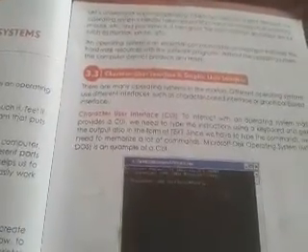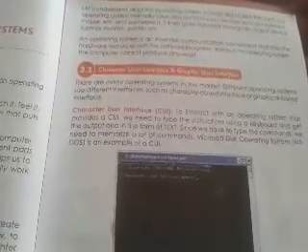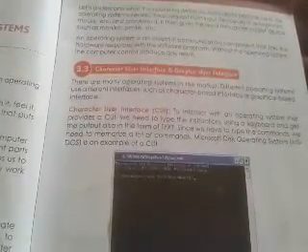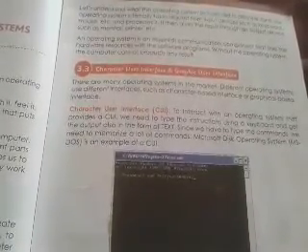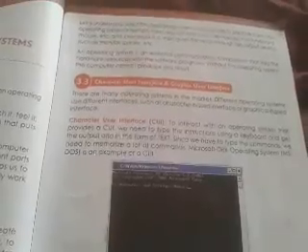Now, character user interface. To interact with an operating system that provides a character user interface, or CUI, we need to type instructions using a keyboard and get the output also in the form of text.